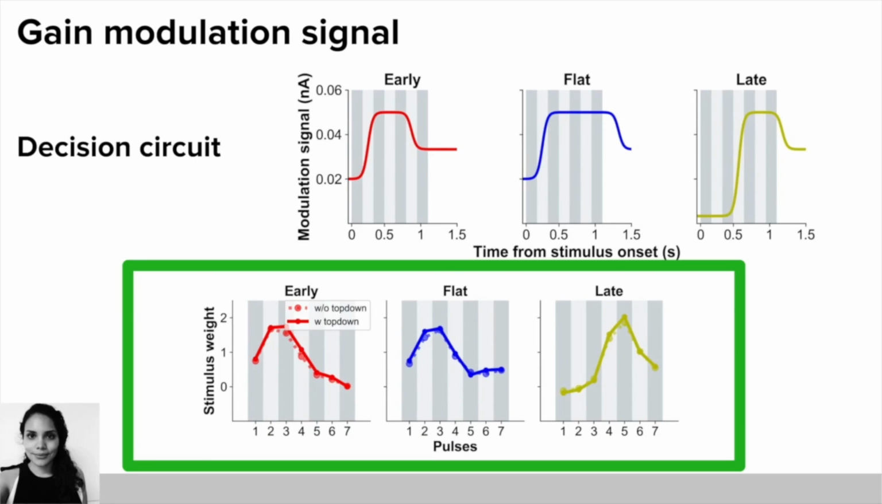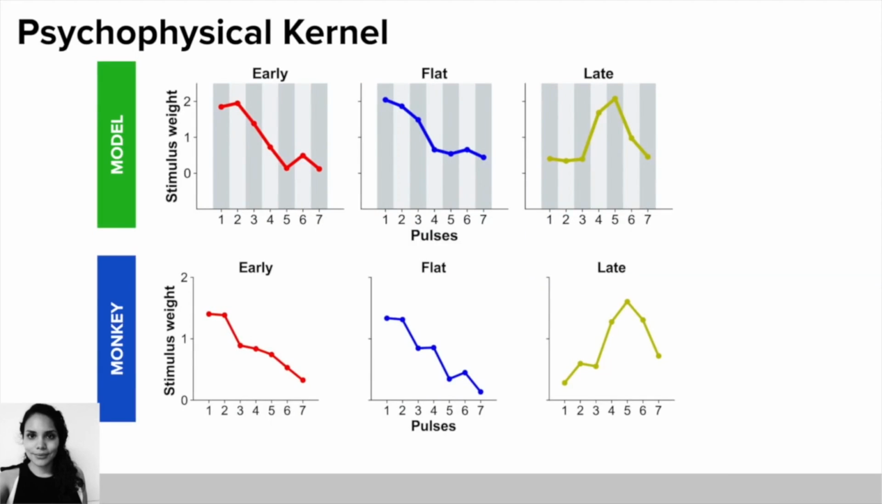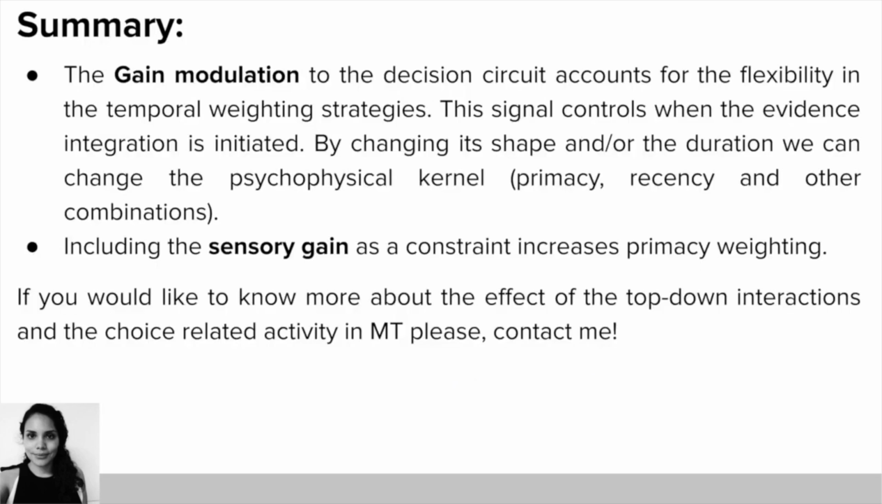To improve this, we added the time course of MT activity as a constraint in the sensory circuit of our model. We get that our model is capable of explaining the weighting flexibility and explains the experimental results. In summary, the gain modulation to the decision circuit accounts for the flexibility in the temporal weighting strategies, and including the sensory gain as a constraint increases the primacy weighting.